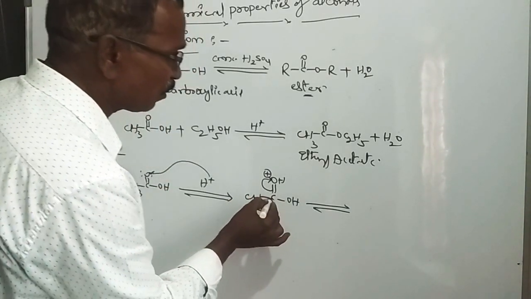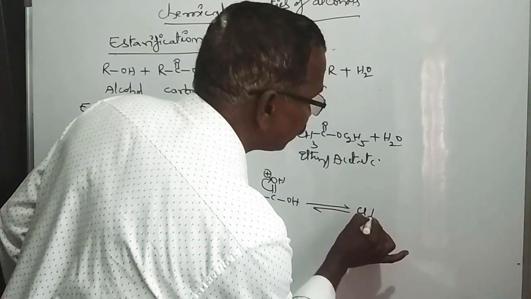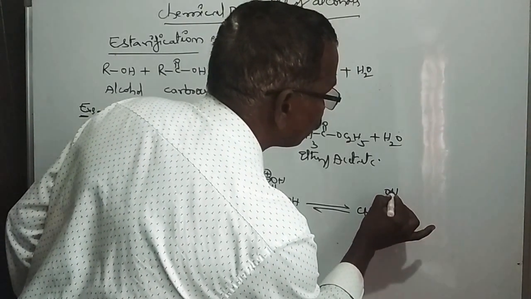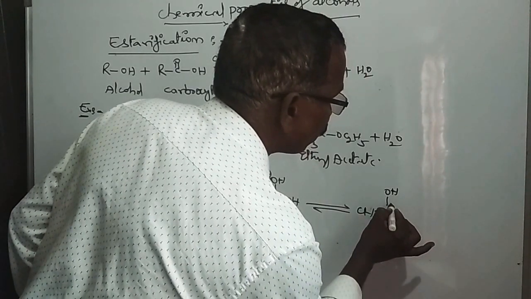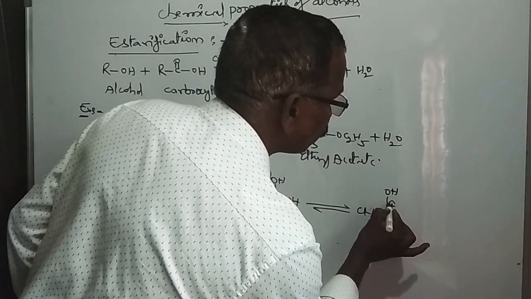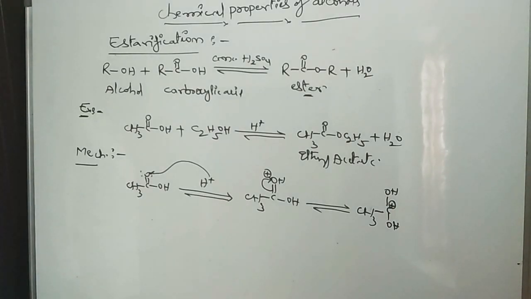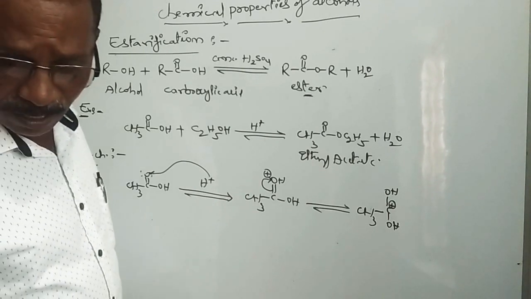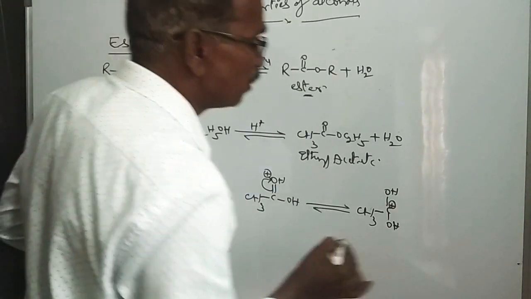Next, the carbon forms a carbocation, that is CH3 and OH, with a positive charge on the carbon. These positively charged carbon atoms are called carbocation or carbonium ion. It further reacts with alcohol, that is ethyl alcohol.